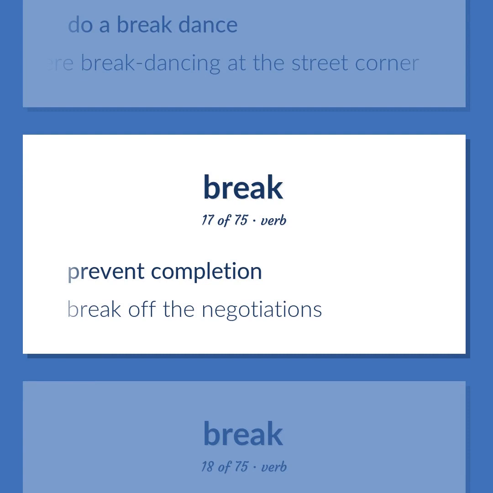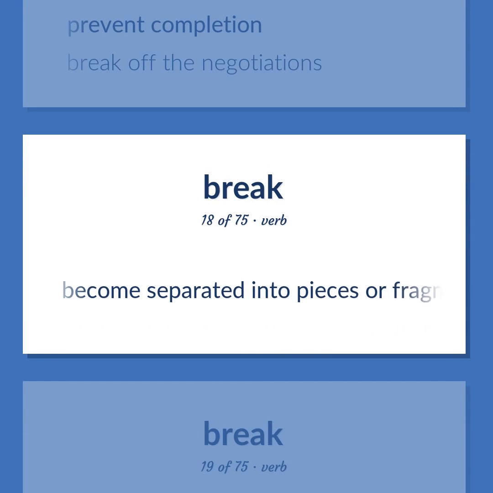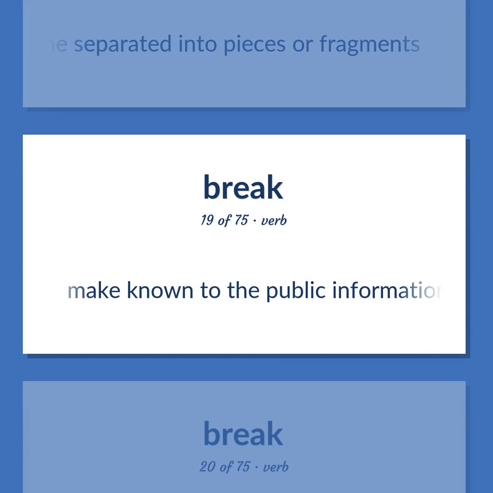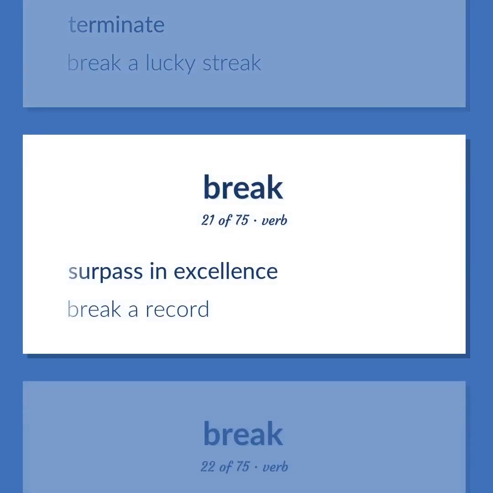Prevent completion. Break off the negotiations. Become separated into pieces or fragments. Make known to the public information that was previously known only to a few people or that was meant to be kept a secret. Terminate. Break a lucky streak. Surpass in excellence. Break a record.